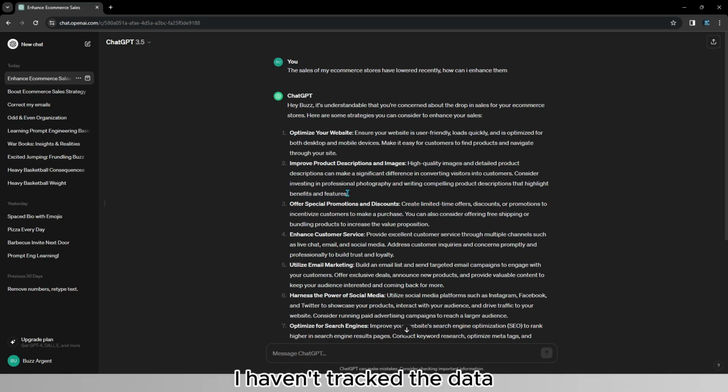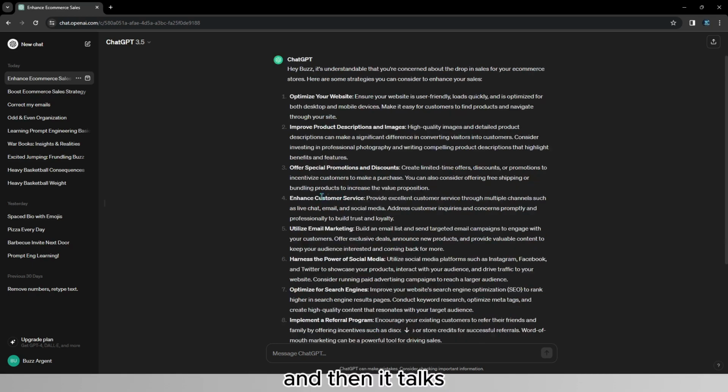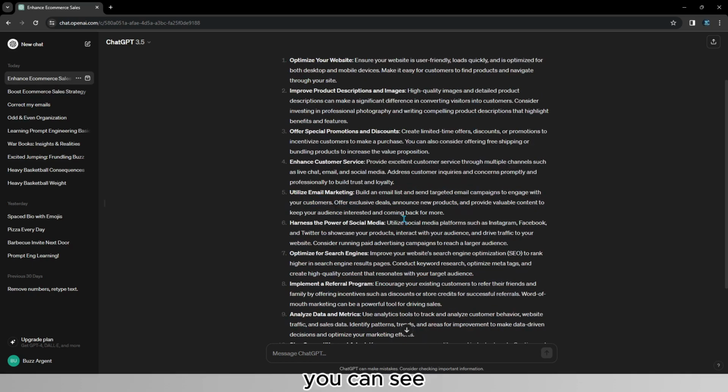I haven't tracked the data, so I can't really know if my problem is the conversion rate or attracting people to my website. And then it talks right away about customer service. However, this is something that you should do more at the end. As you can see, it talks about email marketing after customer service, but it's useless to prepare customer service if you don't even have clients in the first place that visit your website.